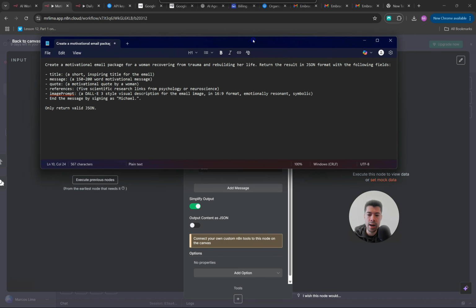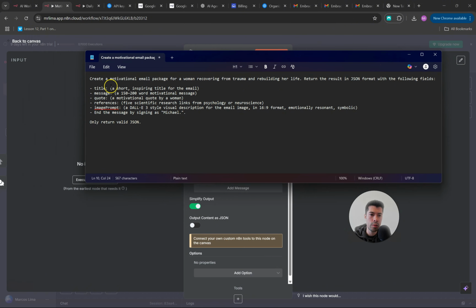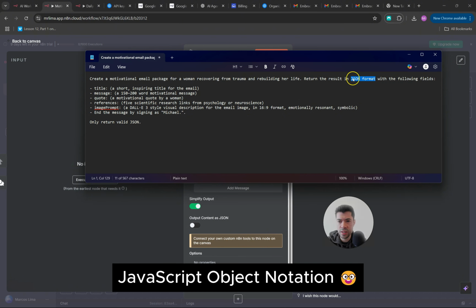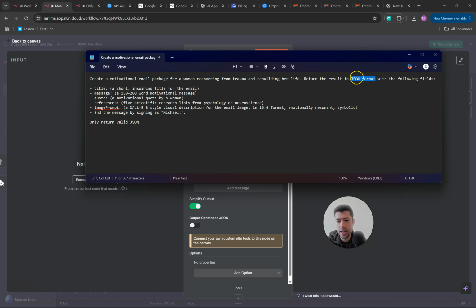In my case, I specify here exactly what I want. Create a motivational email package for this person here who is rebuilding her life. Return the result in JSON format. And this is where things start getting a bit confusing if we don't have a coding background, because then you're going to have to start learning about these terminologies here. JSON means JavaScript Object Notation, and apparently this is the way that APIs communicate with each other.